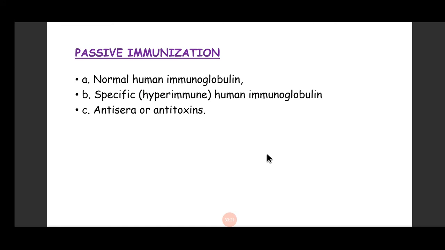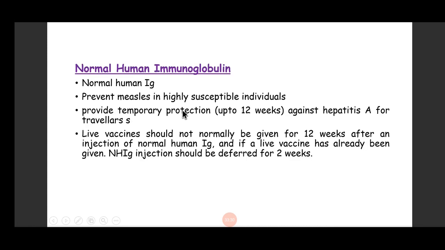Passive immunization can be of 3 types: normal human immunoglobulins, specific immunoglobulins, or antisera or antitoxins. Normal human immunoglobulins: sometimes when a person is highly susceptible to certain disease, we non-specifically give normal human immunoglobulins, and they have some protective effect against measles and against hepatitis A. For example, if a person is traveling to an area where hepatitis A is endemic, we can give them normal human immunoglobulins.